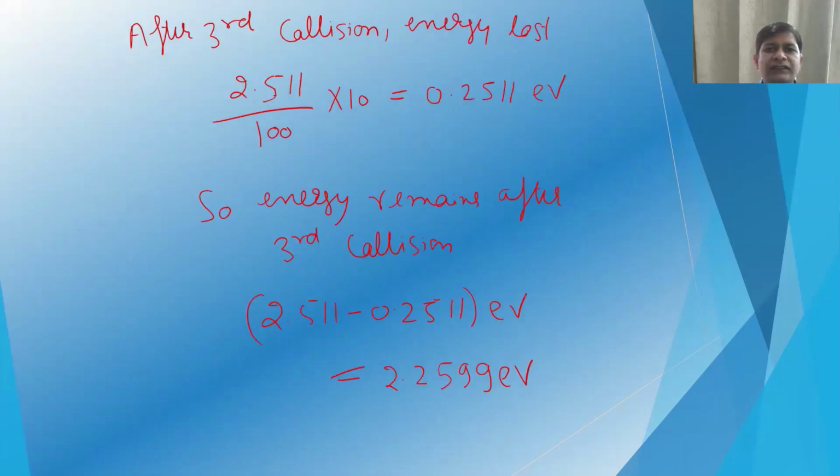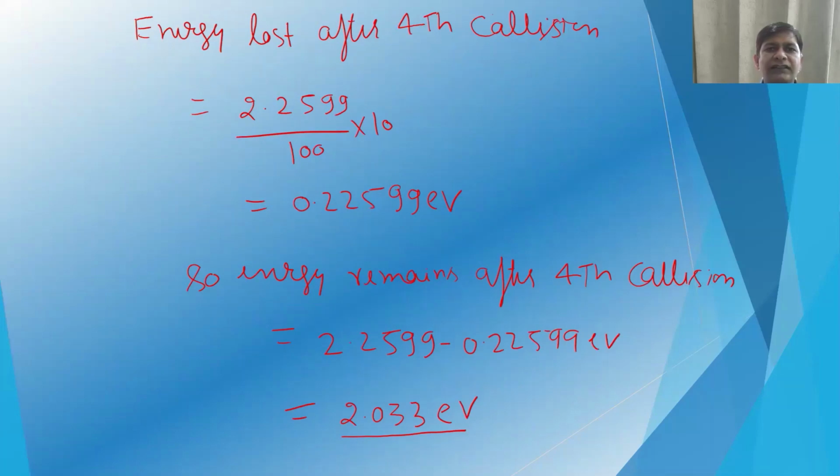After the third collision, the energy loss will be 10% of 2.511, which is 0.2511 electron volt. So the energy remaining after the third collision is 2.2599 electron volt. Now the energy lost in the fourth collision is 10% of 2.2599, that will be 0.22599 electron volt.